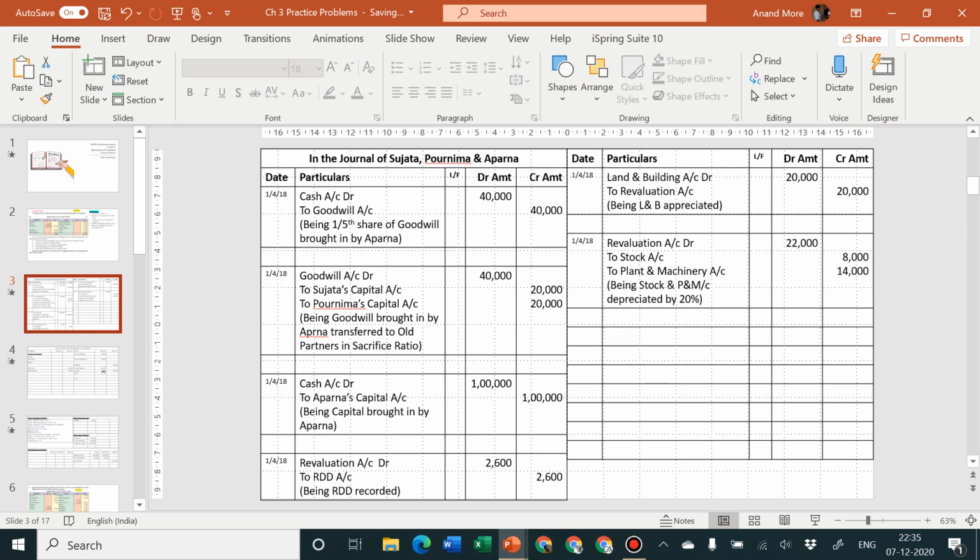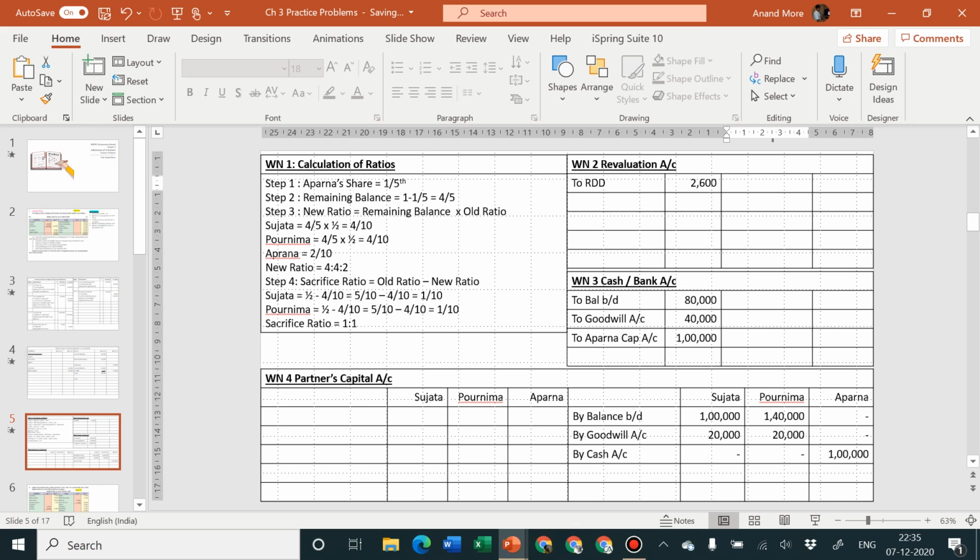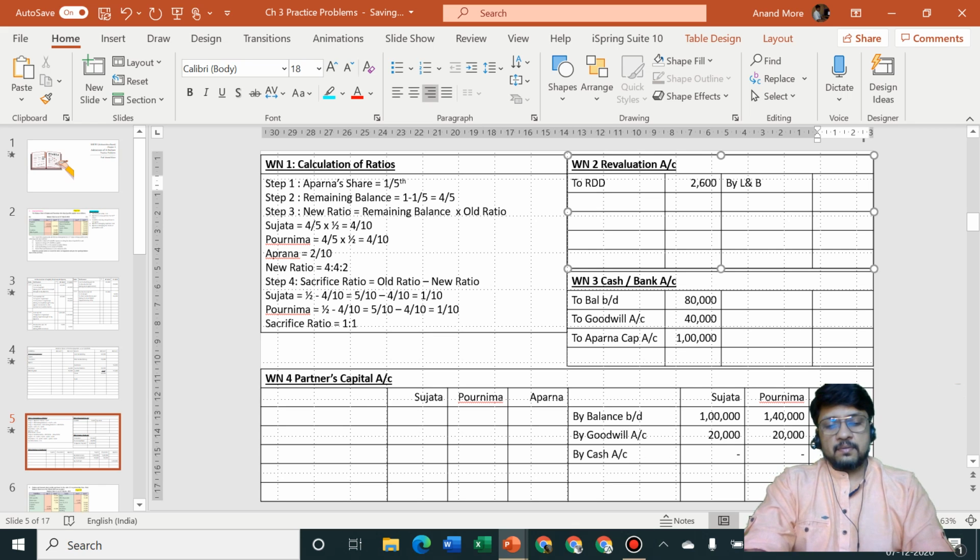Next adjustment, we have already recorded the same entry, land and building account debit to revaluation account 20,000. Land and building should be debited and revaluation should be credited. So I'm going to the credit side of the revaluation account, writing there by land and building. Since this is a working note, we can write short forms also, not a problem. 20,000 rupees we are going to consider here.